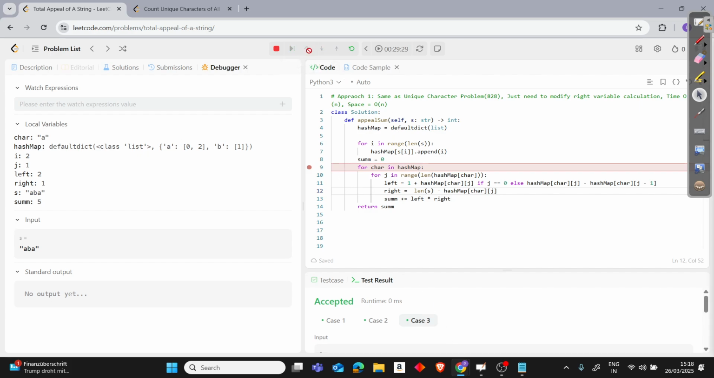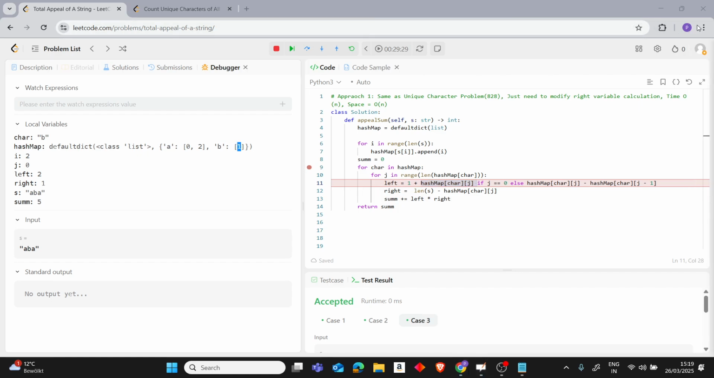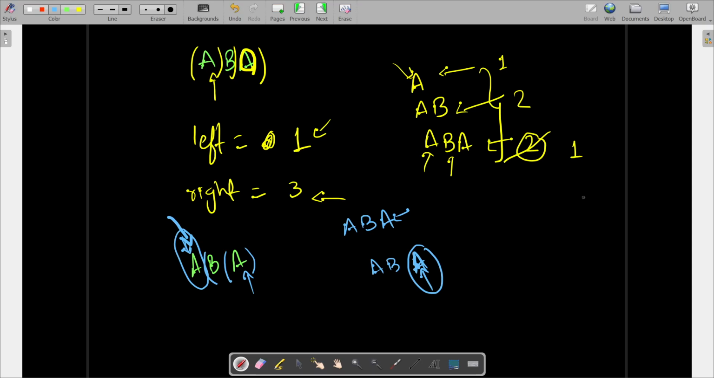Let's finish this. Okay, so now we are at character B. A is done. For character B, again, we know that there is just one occurrence of B, so we know that j is again 0. How will we calculate that? This value will be 1 because it's at the first index, 1 plus 1, so it's 2. And we know that there are 2 places for B.